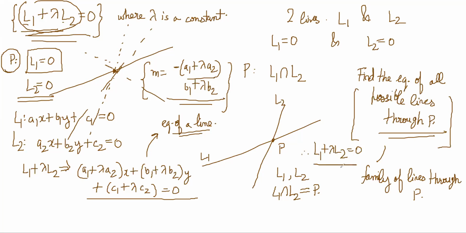is 0. Lambda can be a variable number. It's a constant, but the constant can be changed and you'll get different slopes in each case. Is everyone understanding clearly? Okay. So this is one.